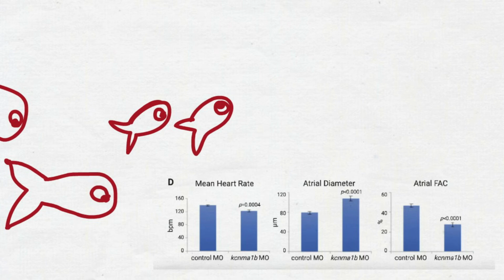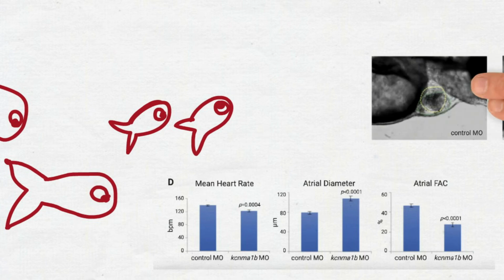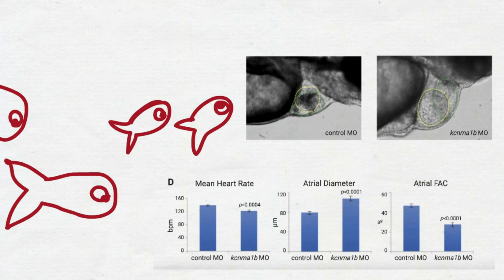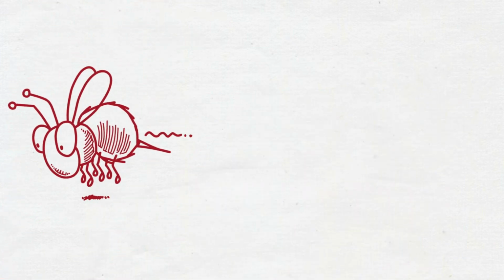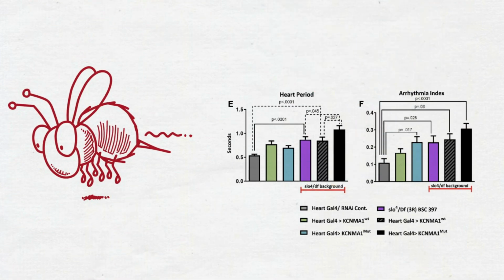atrium and ventricle. Genetic inactivation of the Drosophila KCa1.1 ortholog, slowpoke, also slowed the heartbeat and produced fibrillatory cardiac contractions. EP characterization of slowpoke-deficient flies revealed bursts of action potentials, reflecting increased events of fibrillatory arrhythmias. Flies with cardiac-specific overexpression of the human KCNMA1 mutant also showed increased heart periods and bursts of action potentials similar to the KCa1.1 loss-of-function models.